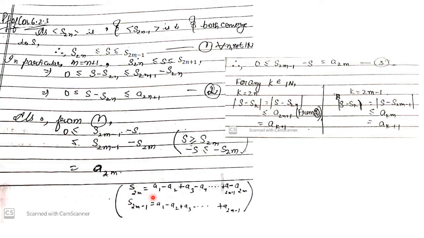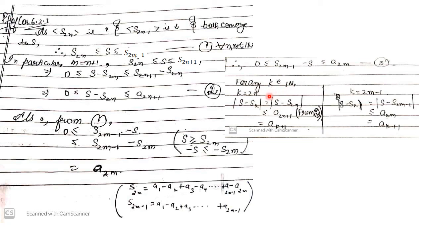Again, S2m is this expression and S_{2m−1} is this expression, so when we subtract S2m from S_{2m−1}, we are left with a2m. So this difference is a2m. From here we get S_{2m−1} − S is ≥ 0 and ≤ a2m. Number this as 3.